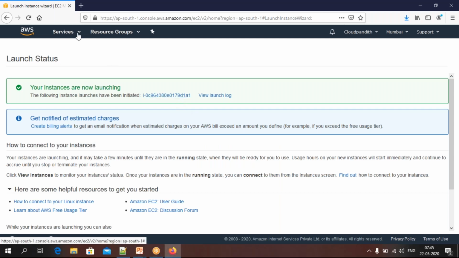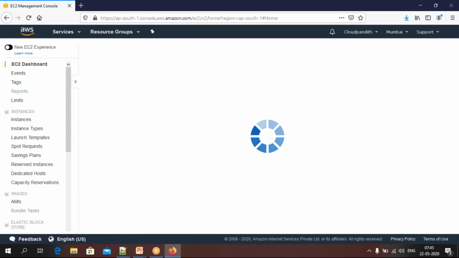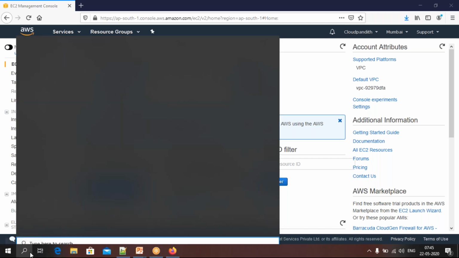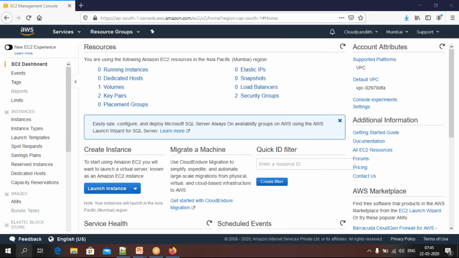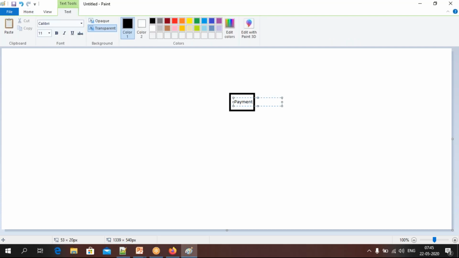Okay, click on services, click on EC2 again. Okay, one second. So let's go to the paint, friends, so that you will be able to understand clearly. For now I have launched only one EC2 instance. This is the payment app I have launched here. Okay, this is the payment app we have launched here, right?